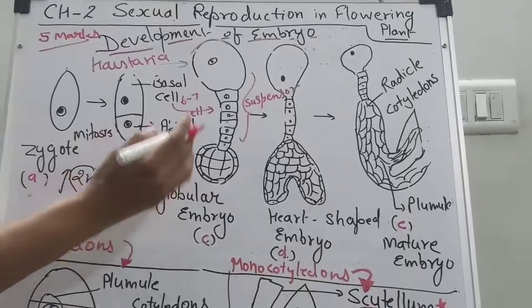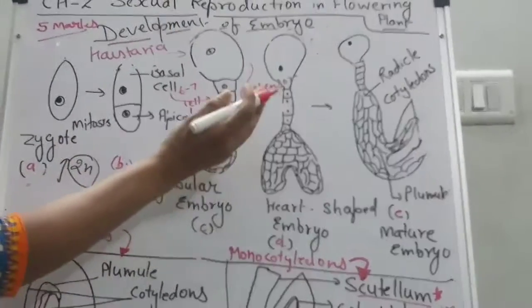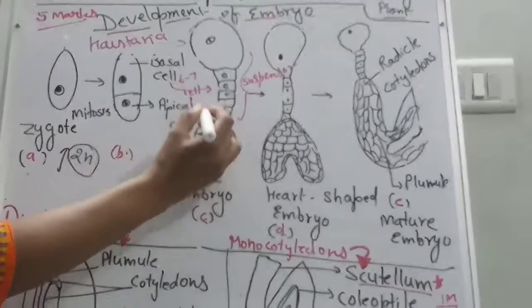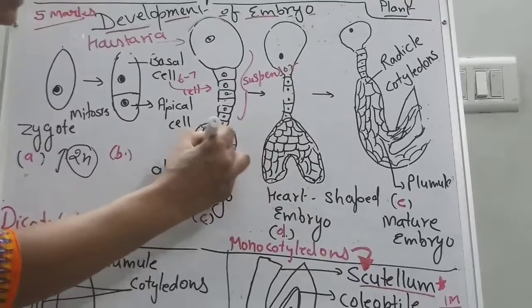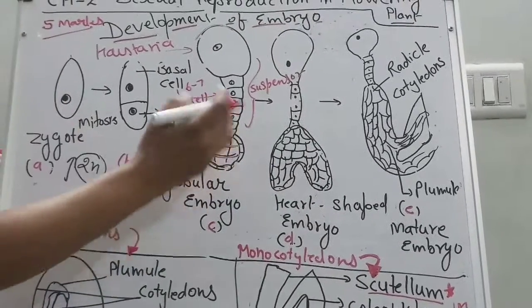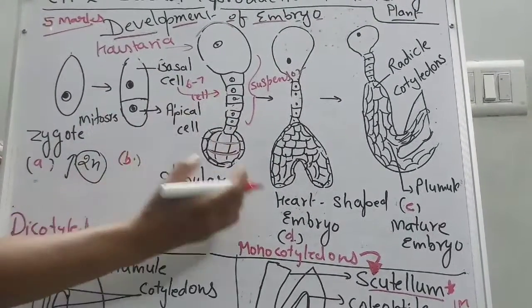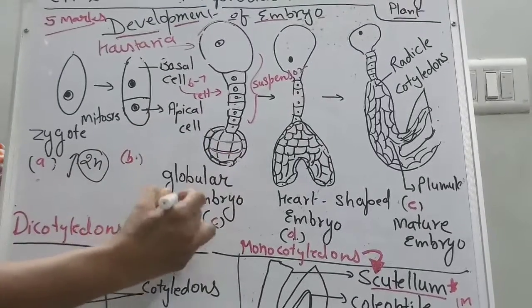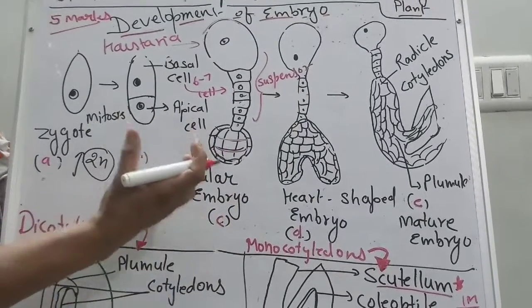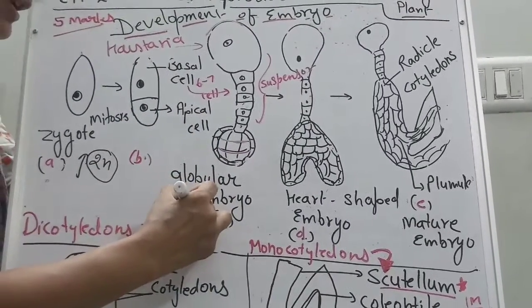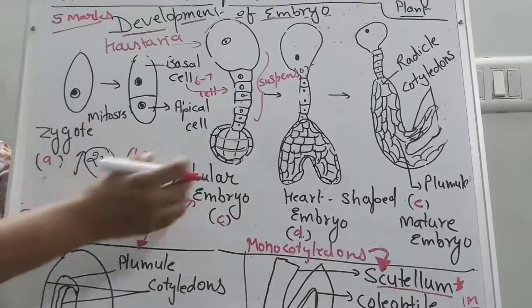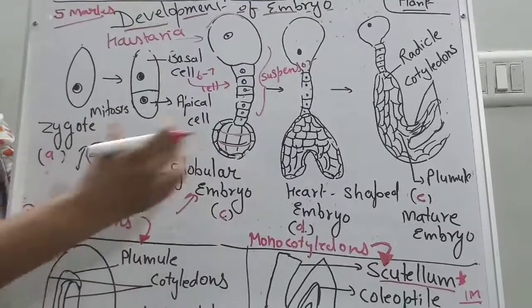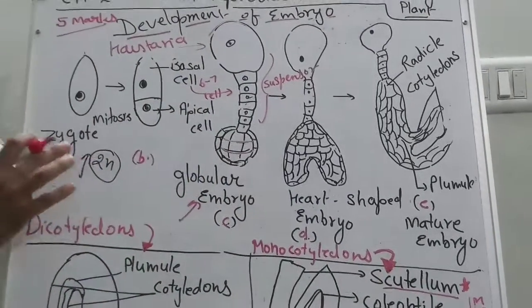The apical cell first divides vertically, two continuous vertical divisions, and then divides horizontally, and they make a two tier cell structure which looks like a globe. So the shape of this embryo is a globe shape. It is called the globular embryo. Many times a diagram is given, and you have to identify it in your exam.